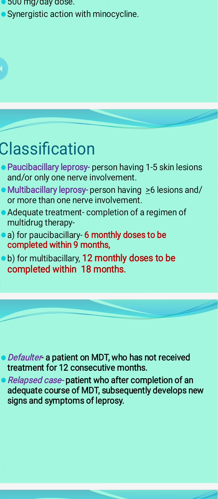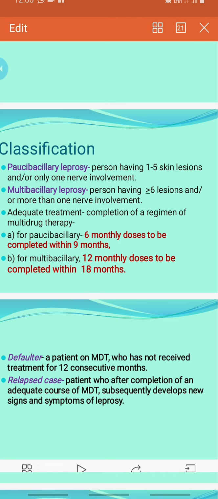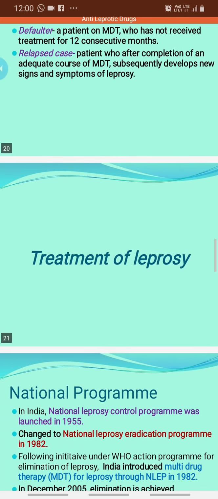A defaulter means one who has taken the drug irregularly or not completed the treatment. A patient on multi-drug therapy who has not received treatment for 12 consecutive months, we call a defaulter. Whereas in tuberculosis, if a patient does not take the medicine for 1 month, he is a defaulter. A relapse case is a patient who, after completion of an adequate course of MDT, subsequently develops new signs and symptoms of leprosy. So relapse is common in leprosy patients also, but the treatment remains the same.